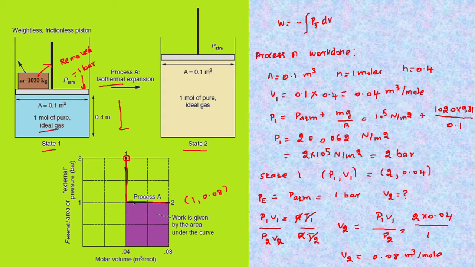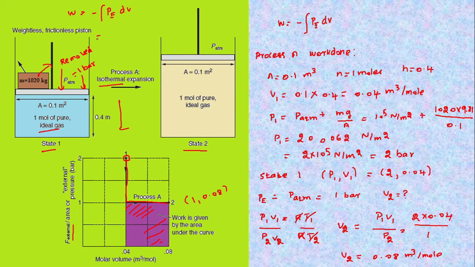Now we know the state 2 properties: pressure is 1 bar and volume is 0.08. If you look carefully, this pressure is the external pressure, that is force from the surrounding, and this is the molar volume. The work done can be found from the area under the curve, and we can calculate it numerically. For this process, W equals minus P external dV.